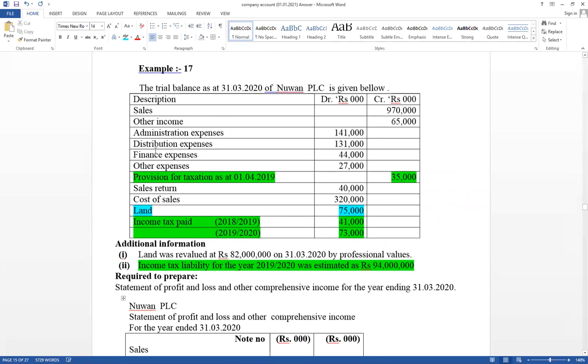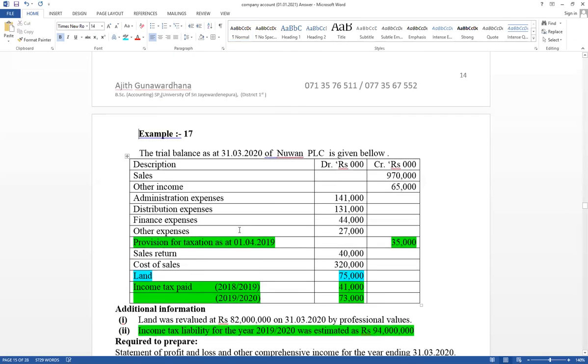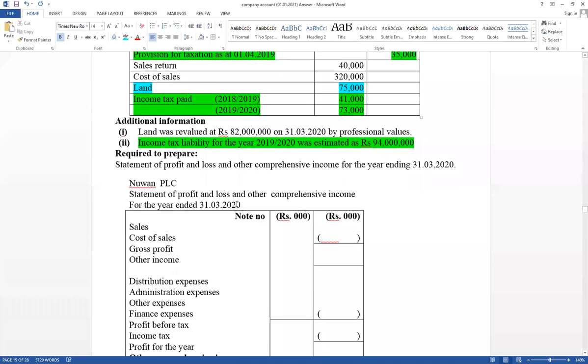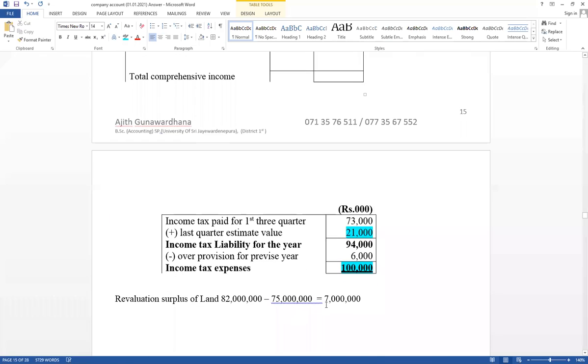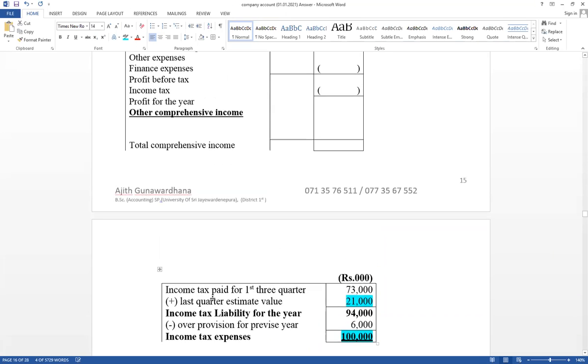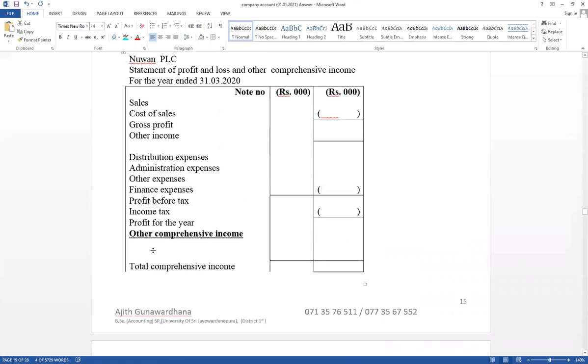Then record the income statement. This is where you have to prepare the income statement, with the land revaluation surplus as well as income tax. Income tax value equals 100,000 and the revaluation surplus of land is 7,000. Therefore, under other comprehensive income, the land revaluation surplus of 7,000 can be included in the last column, values in 1,000.